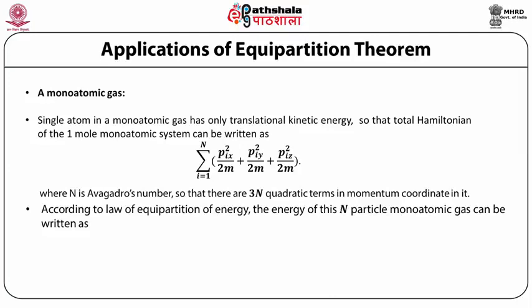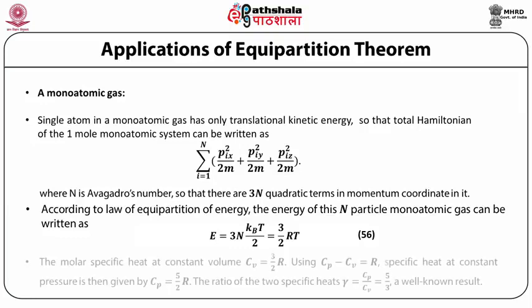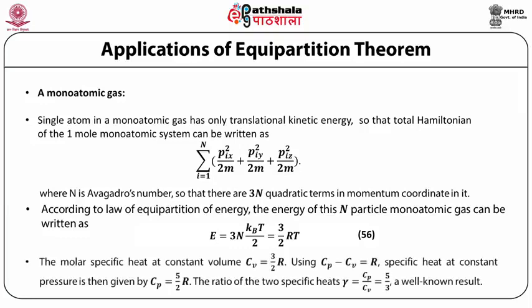According to the law of equipartition of energy, the energy of this N-particle monatomic gas can be written as E = 3N k_B T/2 = 3/2 RT. The molar specific heat at constant volume Cv is therefore equal to 3/2 R. Using Cp - Cv = R, the specific heat at constant pressure is then given by Cp = 5/2 R.